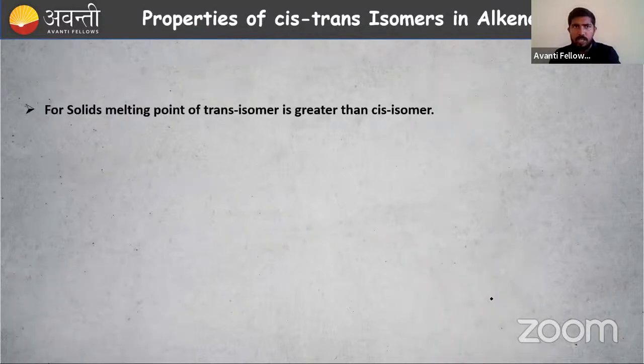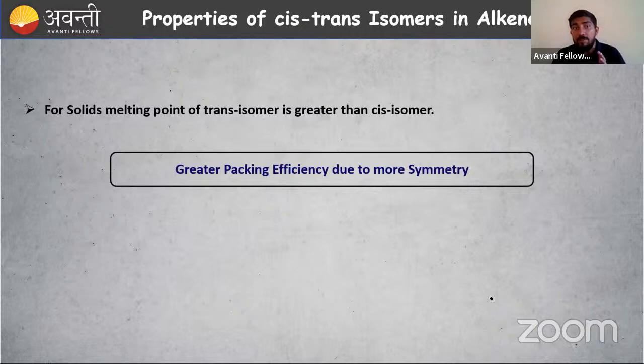So let us check some more examples. Some more facts about our trans isomer and cis isomer, for example cis-2-butene and trans-2-butene. For solids, the melting point of the trans isomer is greater than that of the cis isomer. What is the reason for that?